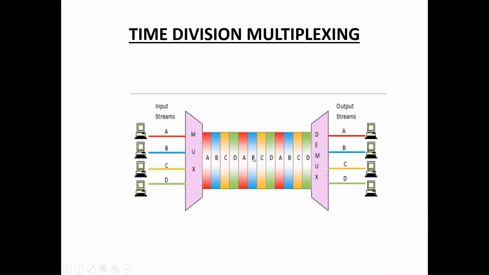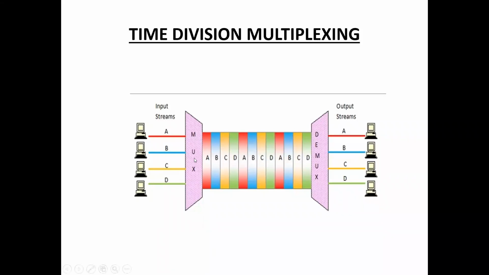Next one, statistical time division multiplexing. Here the time slots are dynamically allocated according to demand. The multiplexer checks each stream in a round robin manner and allocates a slot to an input line only if data is present there. Otherwise it skips to the next stream.